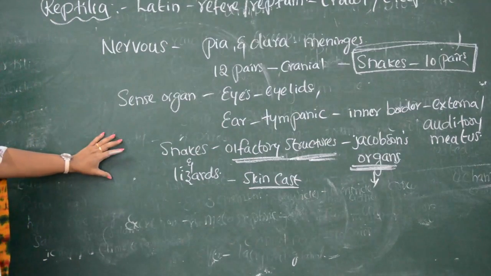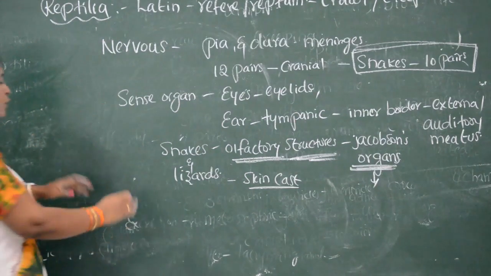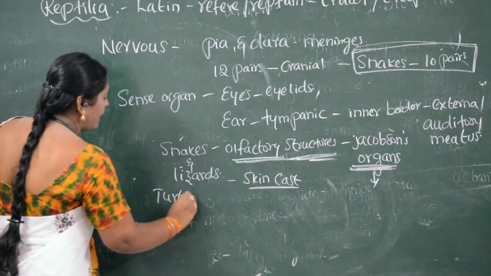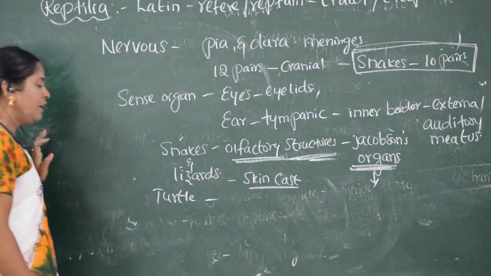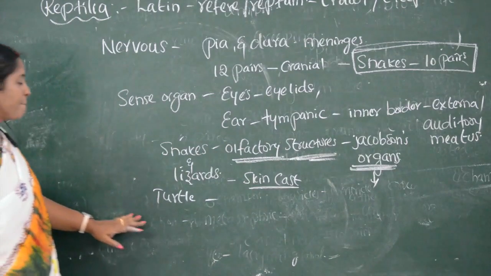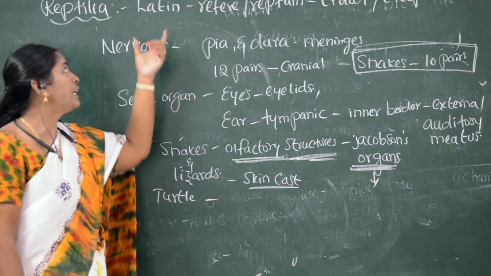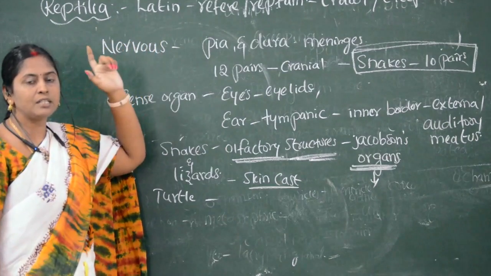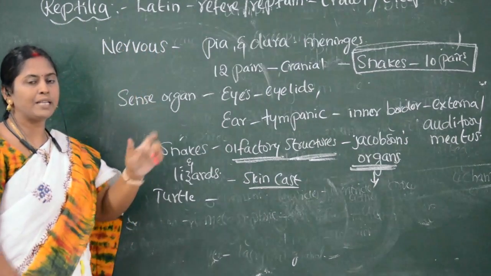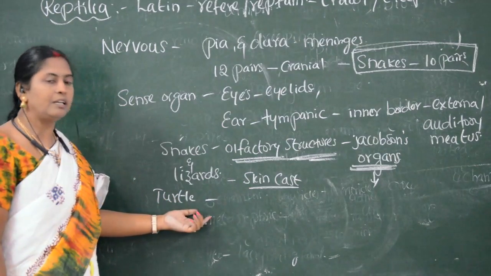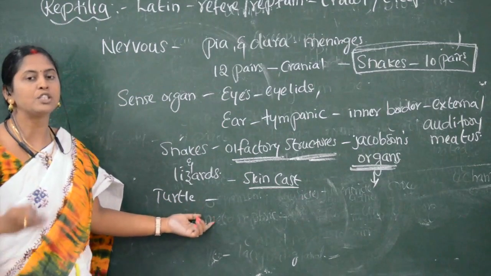And one more peculiar character is there for the turtle, or we can say tortoise. In the excretory system, I said, excretion occurs by metanephric kidneys in all reptiles. So excretion in reptiles takes place by metanephric kidneys. But whereas in the turtle, or we can call it chelone.